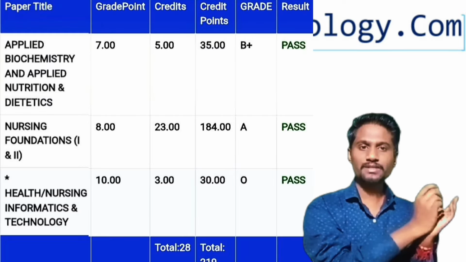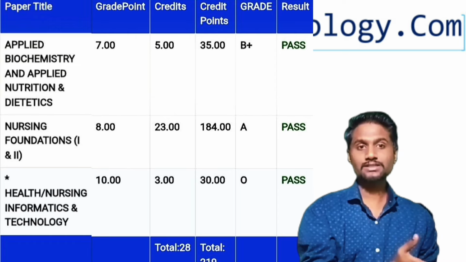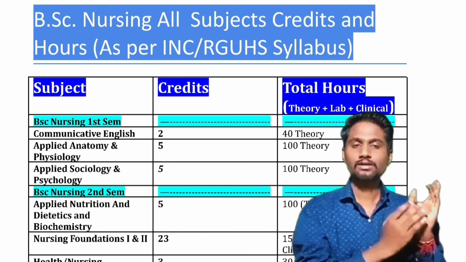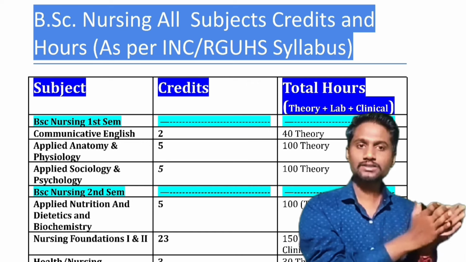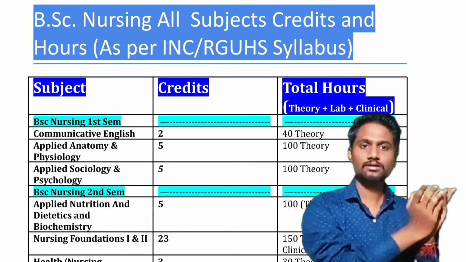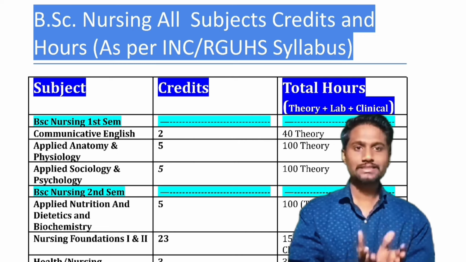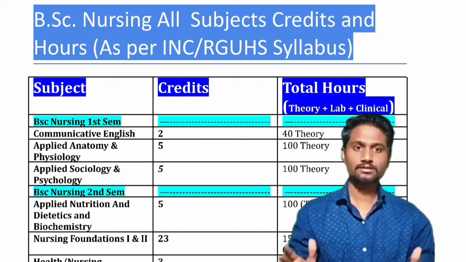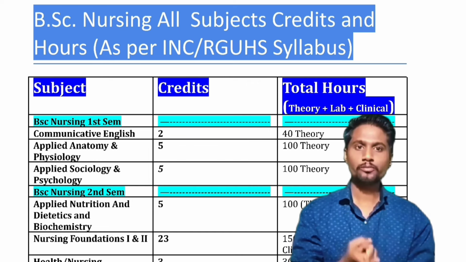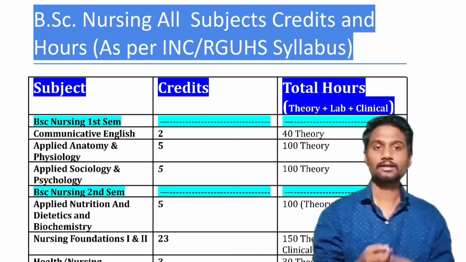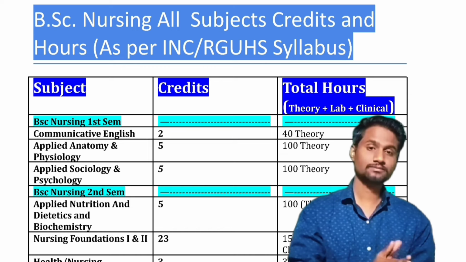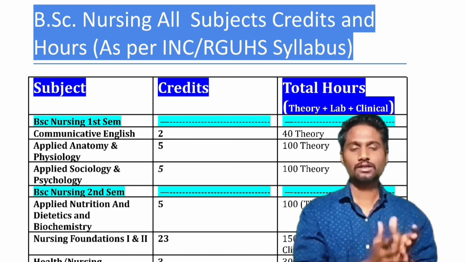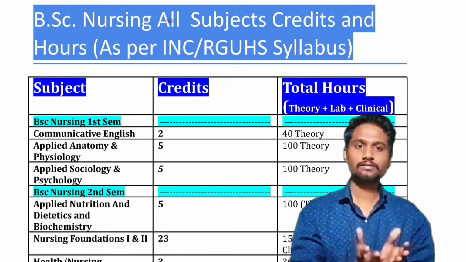And credits are given to the specific subject based on the importance of that subject. For the specific subject in a semester, they will give a credit score. According to that credit score and your credit points, SGPA is calculated. So basically, credits represent the importance and workload of the subject: how hard it is, how much time it takes to learn, and how many days it takes to complete the syllabus as a teacher. By considering everything for a specific subject, we will give the grades.